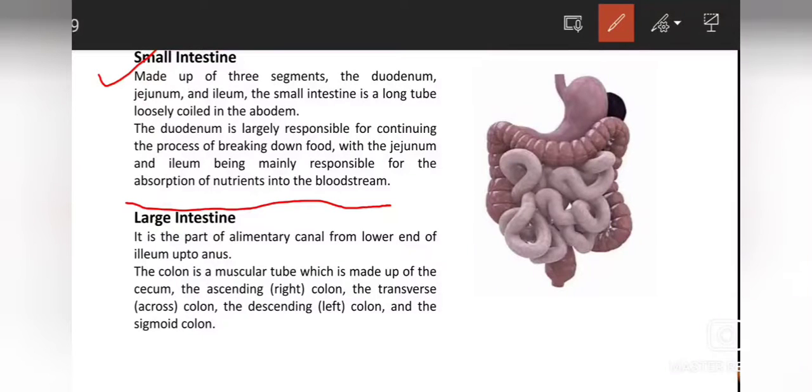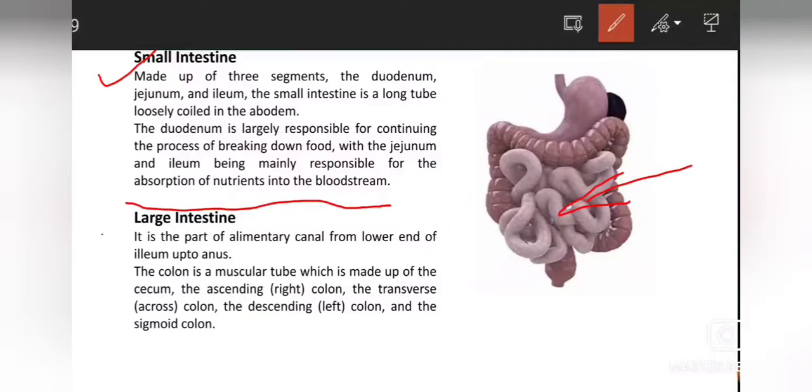As I have told you in that diagram, the small intestine absorbs the nutrition. That means our human body absorbs the nutrition from the food that we take in. So with the help of diagram, we'll see which one is small intestine. This part of it is known as small intestine. Everyone follow the diagram. It will be easier for you all to understand it.